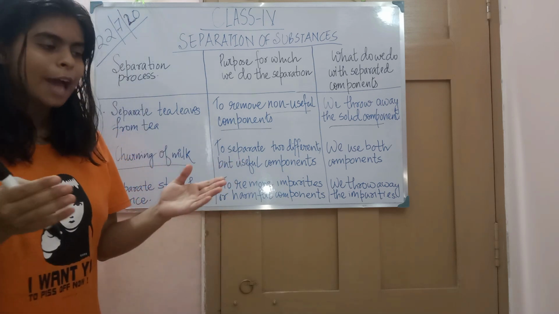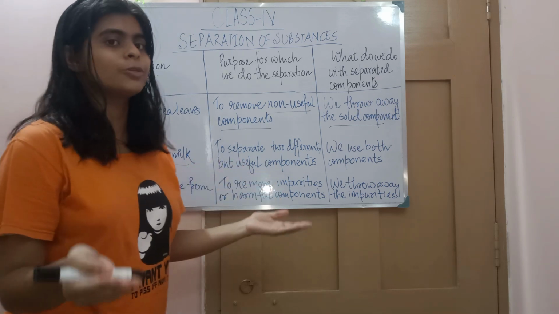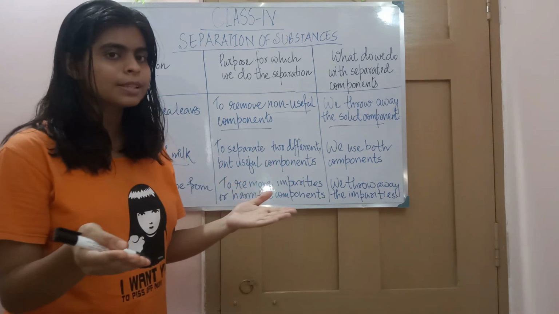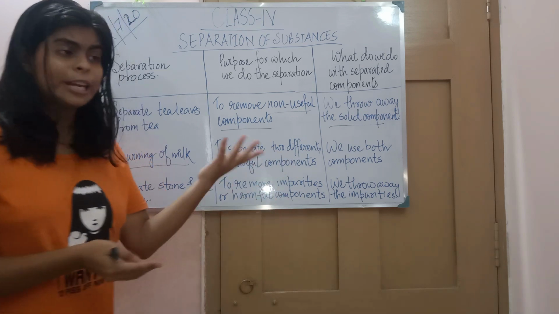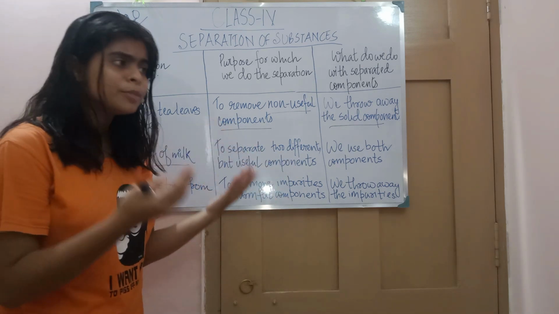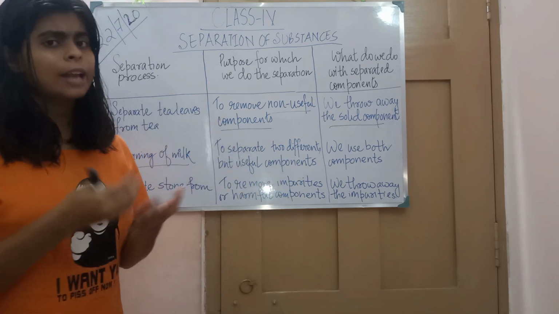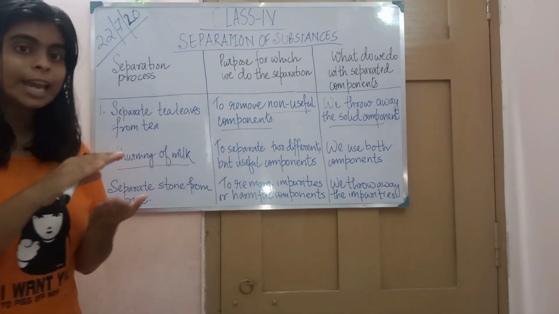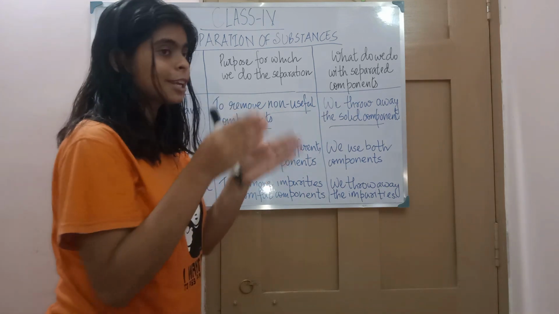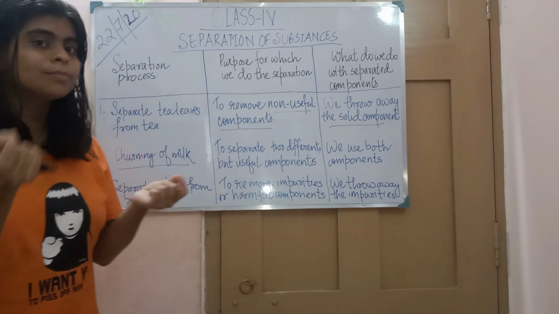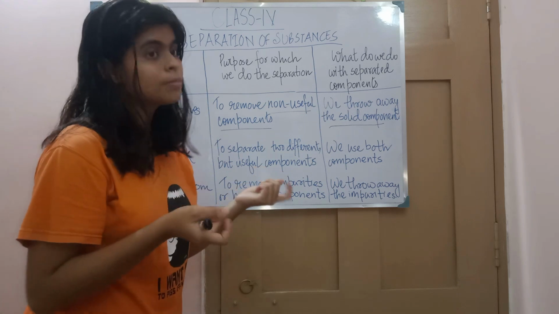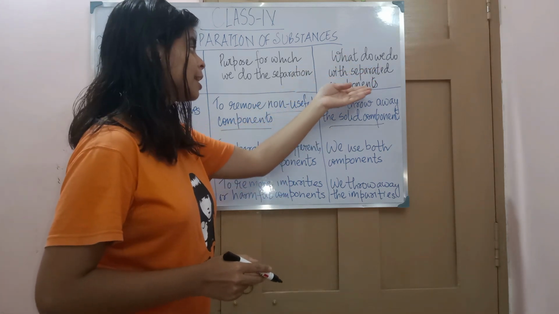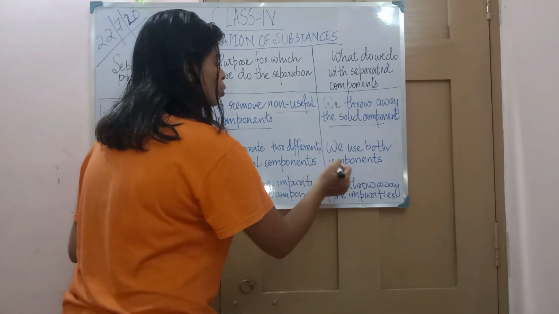And we use them for different purposes. What are the purposes? From milk we can make paneer, curd, mishti, payesh, different things. And from the cream we can make butter, ghee, and the cake. The topping of the cake is made of what? Cream. And that cream is made from where? From that cream layer. So with the separated components, we use both of them.